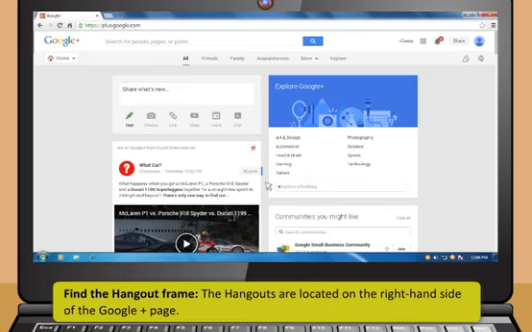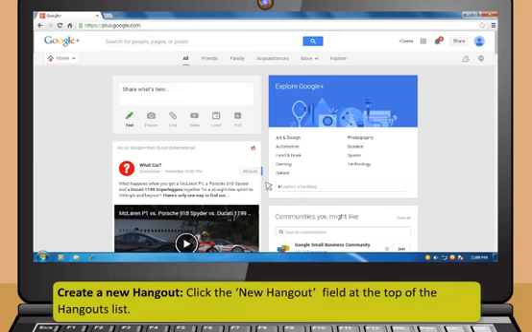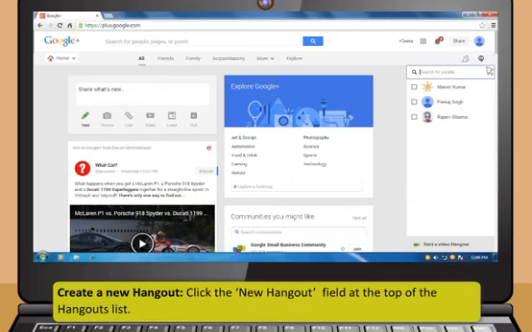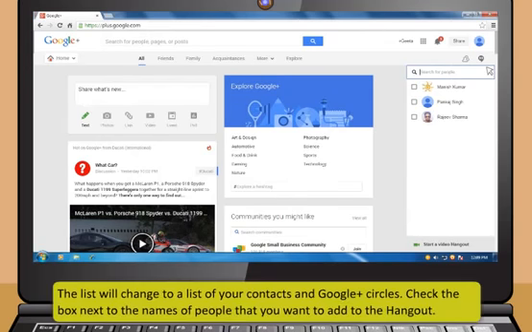Now, find the Hangout frame. The Hangouts are located on the right-hand side of the Google Plus page. Next, create a new Hangout. Click the New Hangout field at the top of the Hangouts list. The list will change to a list of your contacts and Google Plus circles.